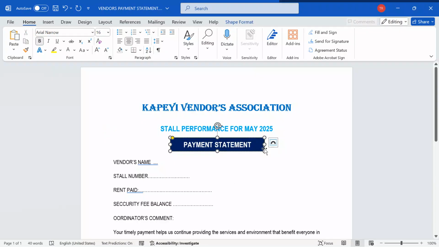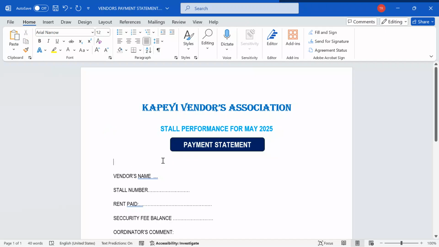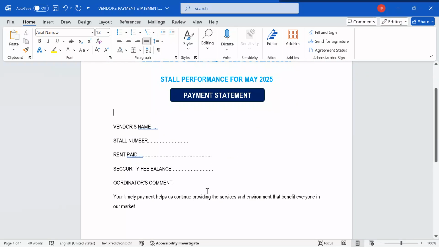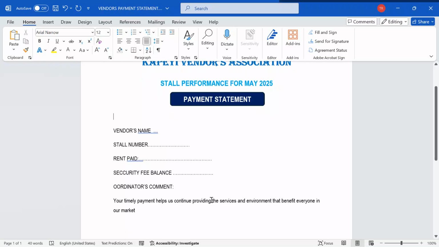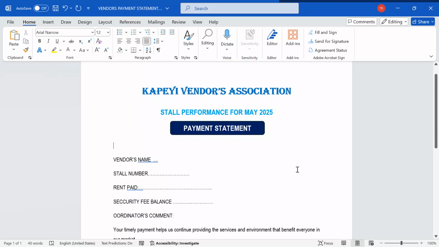Now our statement is at least taking shape, and we are trying to make it different from what they had provided in the support material. Payment statement is what we have over here. Now we are going to be mail merging to have the vendor name here, the store number, the rent paid, security fee, coordinator comment, your timely payment, and everything.